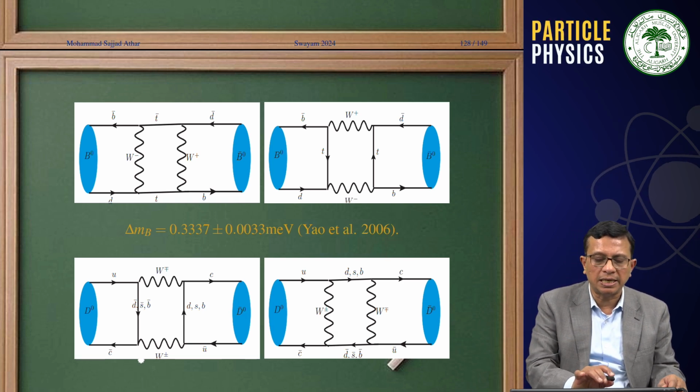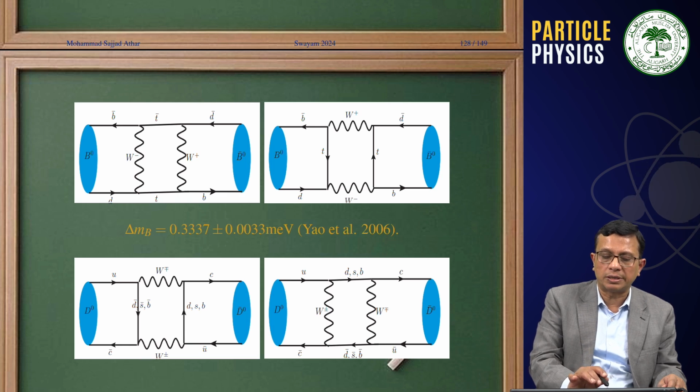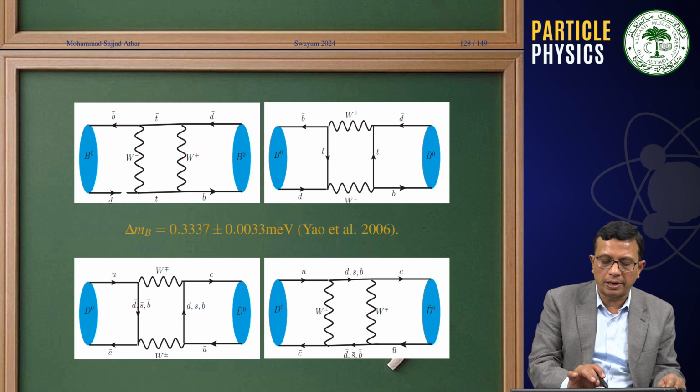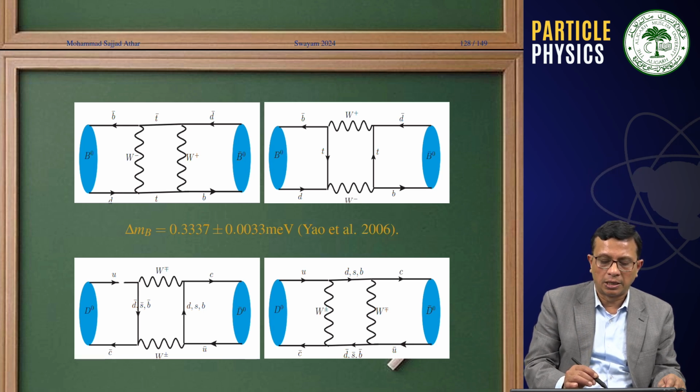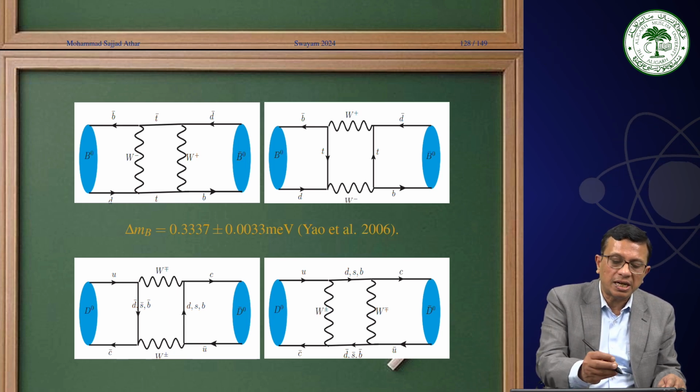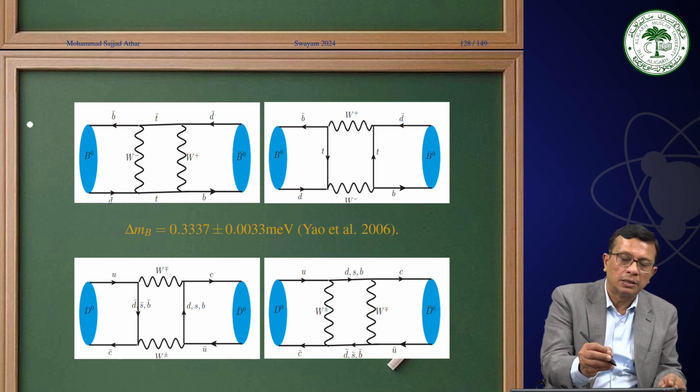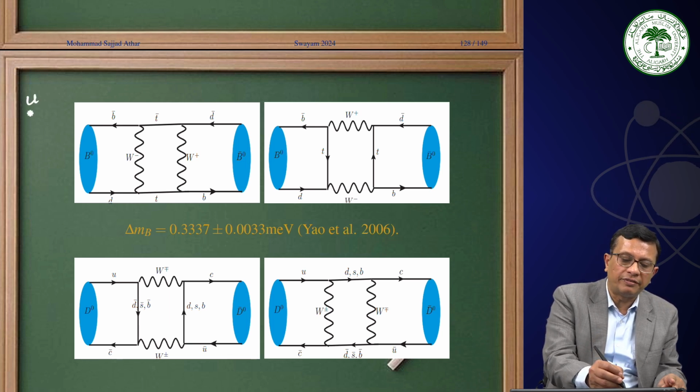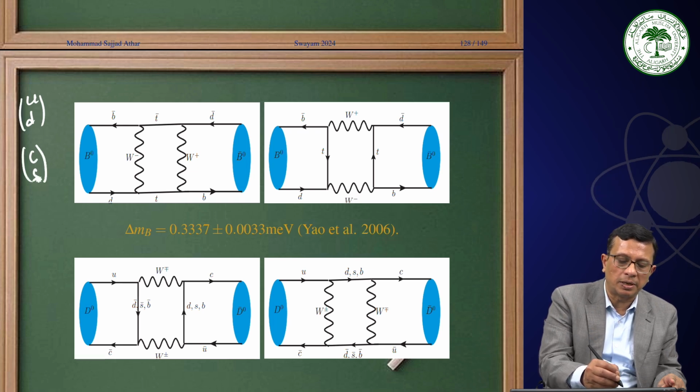And since B0 is made up of B bar d quark and D0 is made up of u c bar quark, therefore what is happening? A B bar which has a charge of, see, if you recall, you have u d as a doublet, you have c s as a doublet, and you have t b as a doublet.